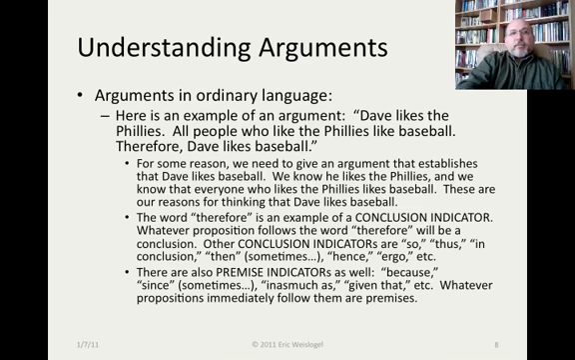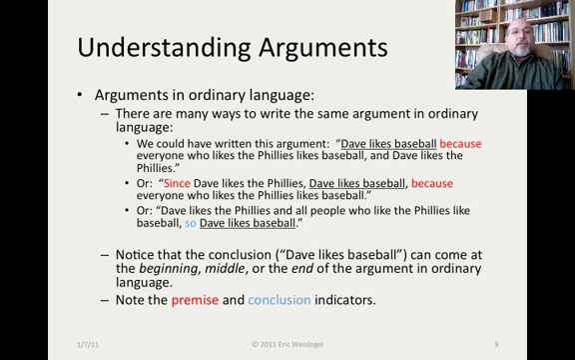Right, so whatever follows a premise indicator is going to be one of the reasons for thinking that your conclusion is true. Whatever follows a conclusion indicator is your conclusion. There are many ways to write the same argument in ordinary language. So we could have written this argument this way. Dave likes baseball because everyone who likes the Phillies likes baseball, and Dave likes the Phillies.